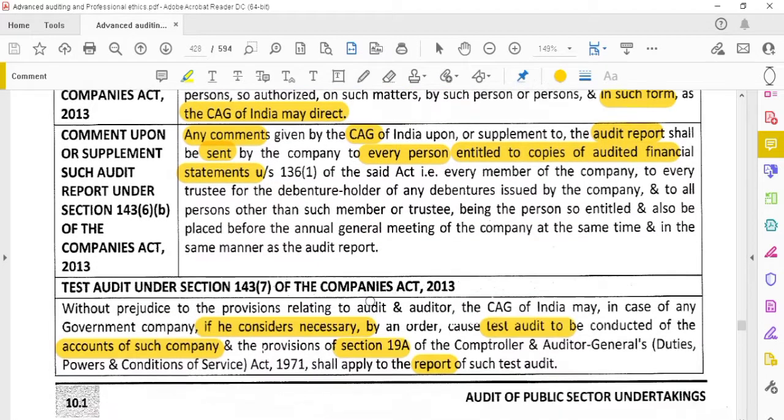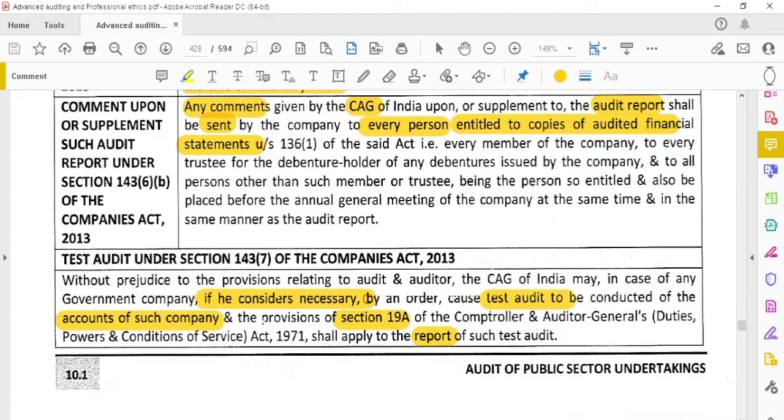Next, test audit. If it is necessary, if the C&AG wants to conduct a test audit, they can conduct it. It is like an additional audit. Again, they are checking the accounts of the company. That is called the test audit.